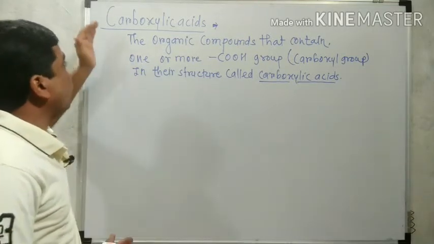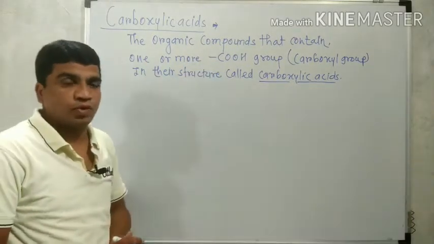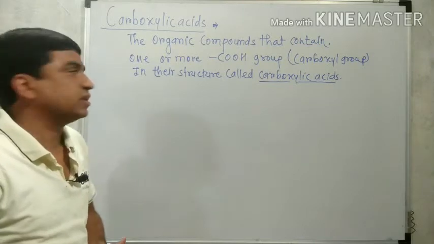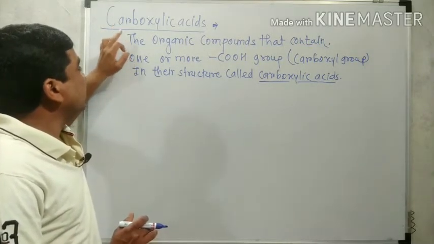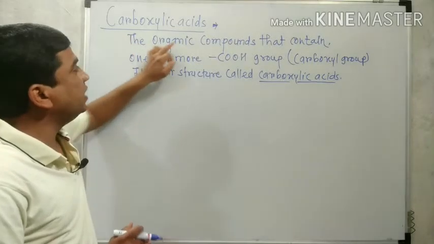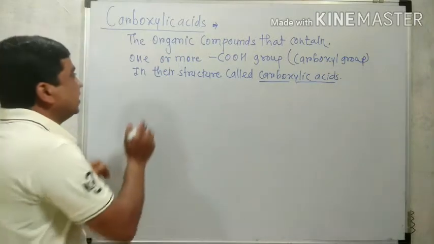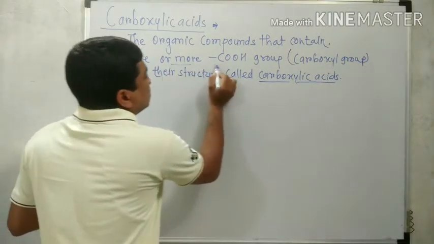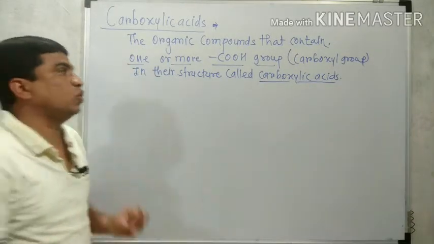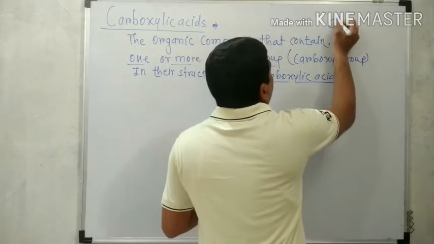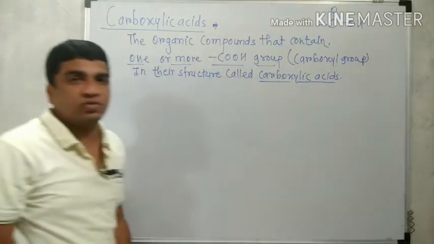So, carboxylic acids are organic compounds because they contain carbon in their structure. Therefore the definition is: carboxylic acids are the organic compounds that contain one or more COOH group. Which group? COOH, like that. C double bond O, O, H, that is the COOH group.